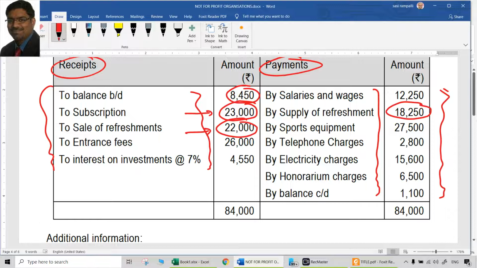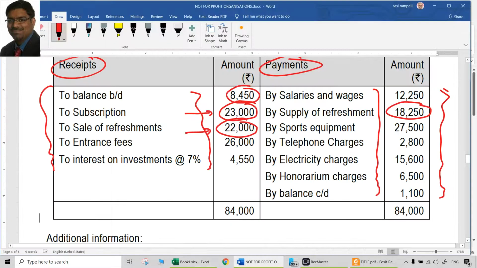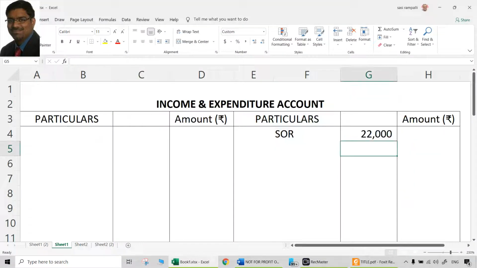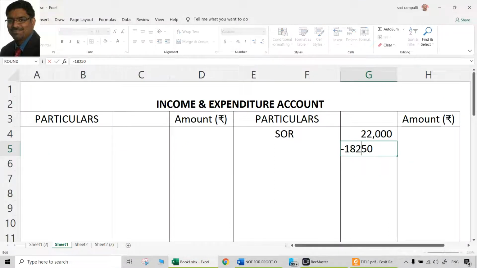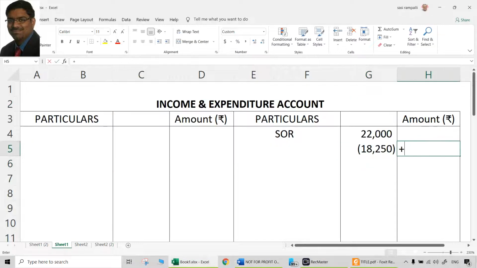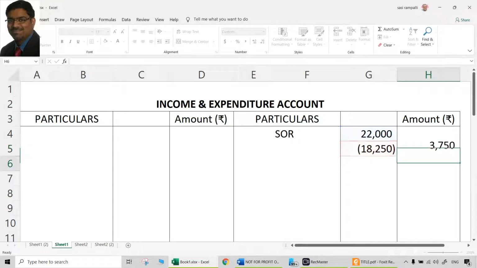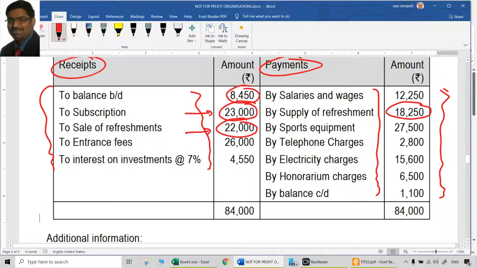What is more appropriate is to show 22,000 in the inner column, that is sale of refreshments. From that you reduce the 18,250 as the cost of the refreshments, so that you will only have the real net proceeds from the refreshments. That is a way of presentation which is generally expected in the clubs and other types of not-for-profit organizations.